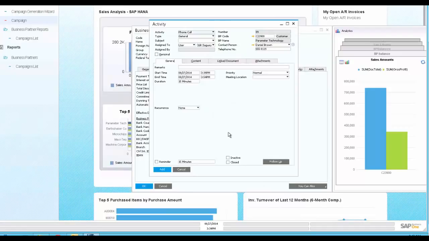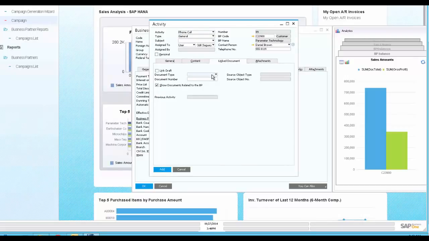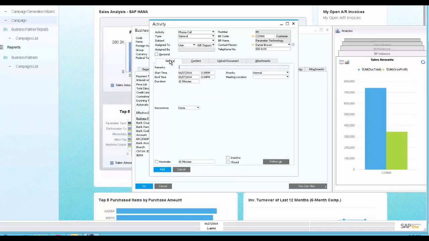The activity is a way to record any communication with your customers and vendors in SAP Business One. You can link an activity to any kind of marketing document and master data. You can also set recurrences in case it is an event that takes place on a regular basis or needs to be repeated. In this case, the customer asks you to call him back in a few days regarding this promotion since he is traveling.